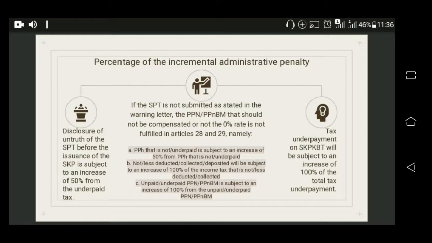B. Not or less deducted or collected or deposited will be subject to an increase of 100% of the income tax that is not or less deducted or collected. And C. Unpaid or underpaid PPN or PPNBM is subject to an increase of 100% from the unpaid or underpaid PPN or PPNBM. And tax underpayment on SKP KBT will be subject to an increase of 100% of the total tax underpayment.